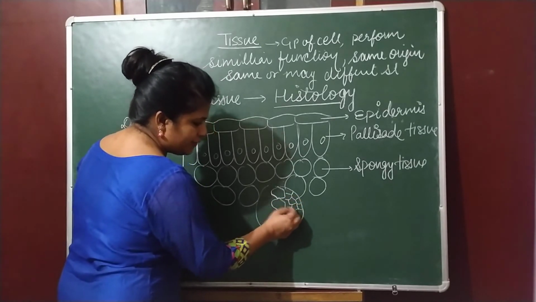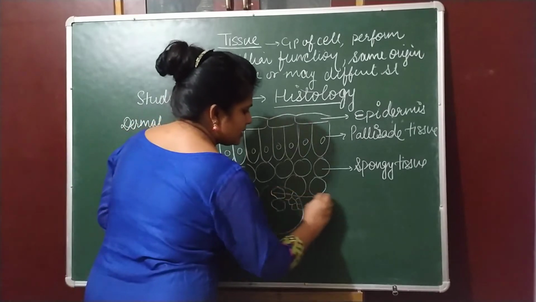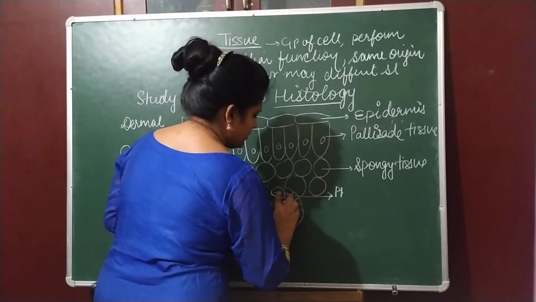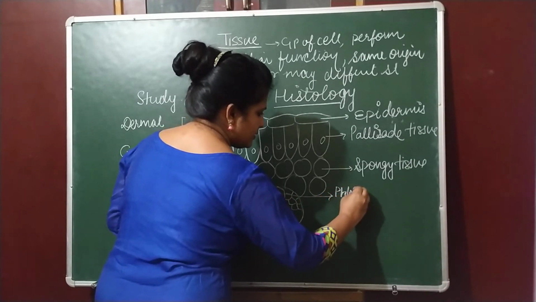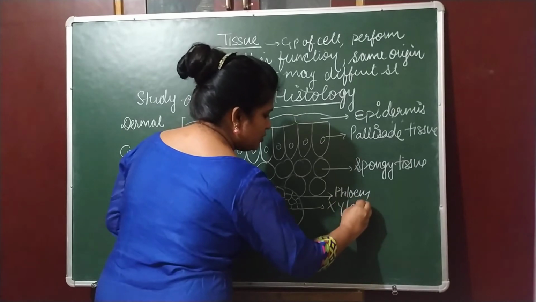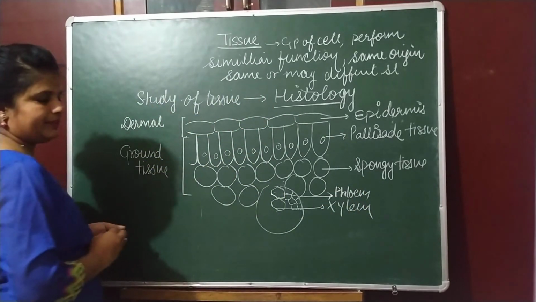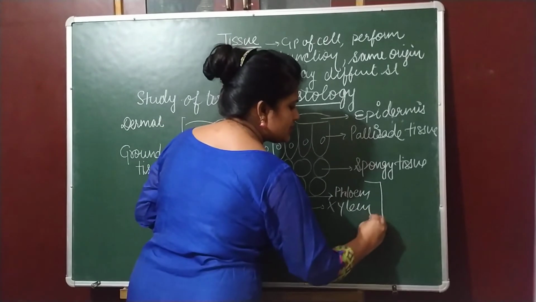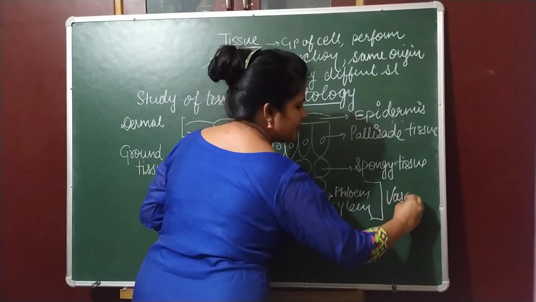These xylem and phloem, phloem बाहर की तरफ होता है and xylem is in center, but that entire tissue is in center only. Okay, this phloem and xylem together are known as vascular tissue.